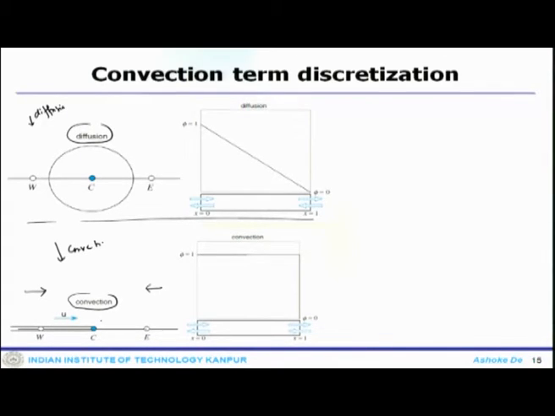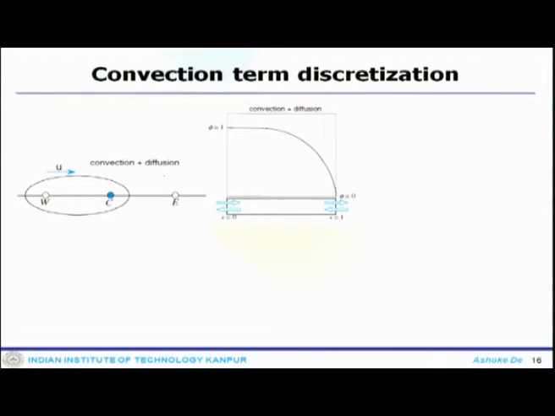So, if you look at the combined convection diffusion influence, one can see what is happening to the profile. The zone of influence actually approaches the diffusion region which was displayed earlier, and the advection region which was also depicted earlier.